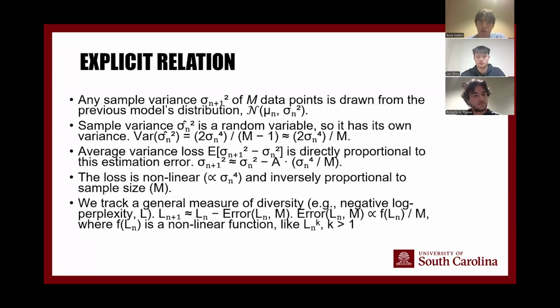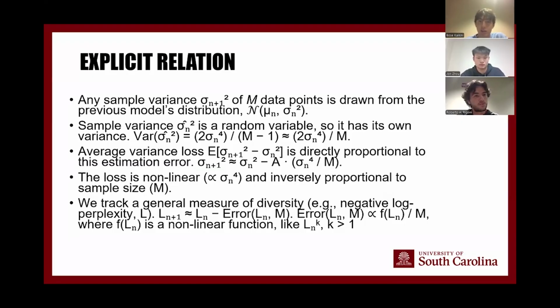The explicit relation, this is to prove the relation between our model being an approximate for the higher dimensional data. And this is because any sample variance in our model, which will be sigma squared n+1, is drawn from the previous model's distribution, normal distribution for sigma n. So now let's take our variance. We know that since it is a continuous random variable, it has its own variance. We can calculate this using the formula for variance of continuous random variables. And then we can use the expected value to calculate the difference between generations and approximate the variance loss.